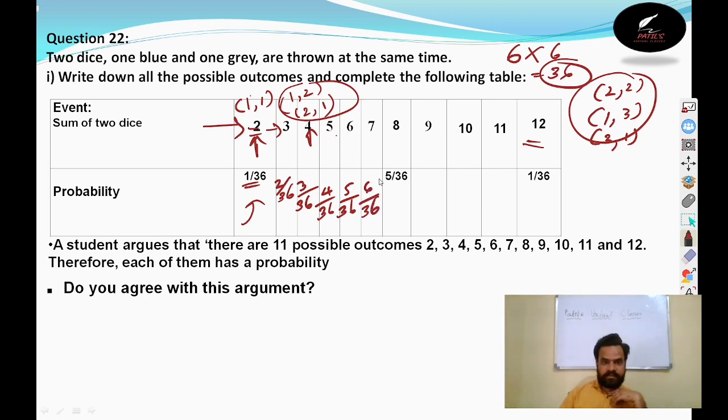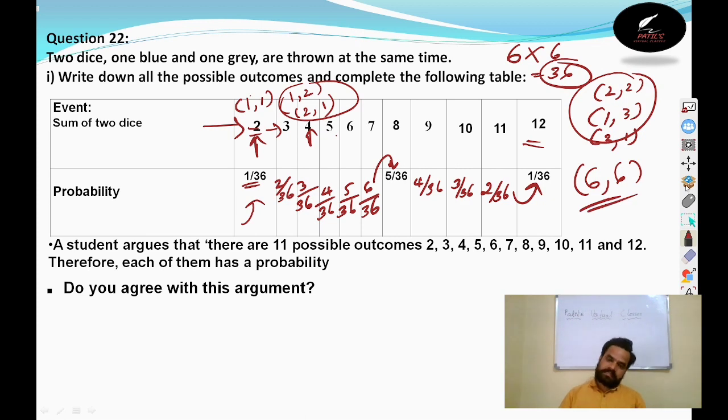See, after this they have given a clue here. You can see 5 by 36. After 6 it is reducing because only 36 possibilities are there, and 6 is the maximum number which we can get. So after it is 5 by 36, then 4 by 36, then 3 by 36, then 2 by 36. At last it is 1 by 36. It is 12. When will we get the sum as 12? It is possible only at 6 comma 6. If you get 6 comma 6, then only the sum is 12. Only one possibility. That is 1 by 36.